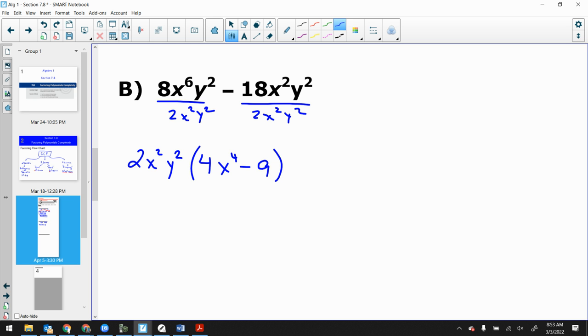So I factored my GCF, right? Okay, keep going on the flow chart. Inside piece, does that have 2 terms, 3 terms, or 4 terms? Is that a difference of squares? Yes. Is 4x to the 4th a perfect square? Yes, because 4 is a perfect square and x to the 4th has an even power. Is 9 a perfect square? Yes. Is it a minus sign? Yes. So now I can indeed say that this is a difference of squares, one minus, one plus, and I square root. 4x to the 4th turns into a 2x squared. 9 turns into a 3.